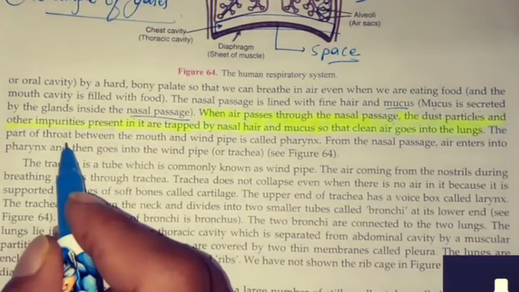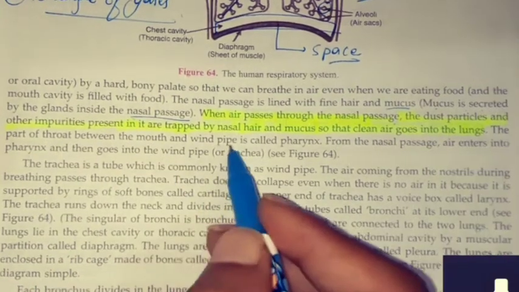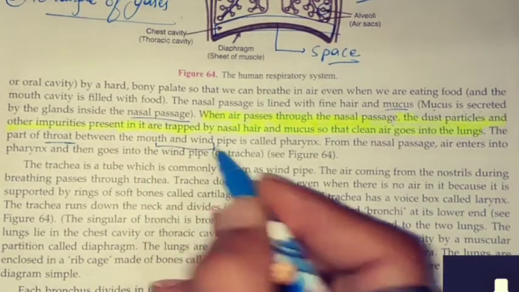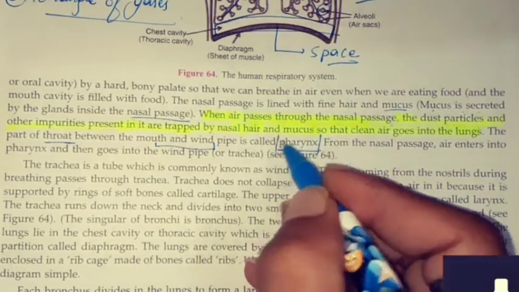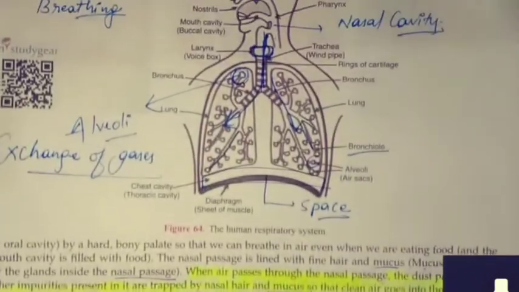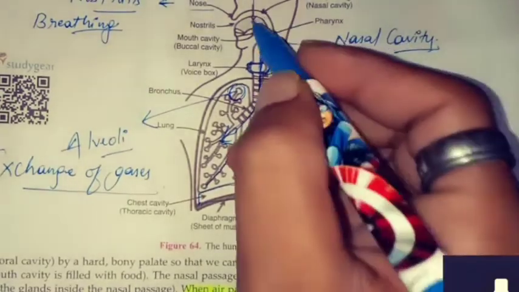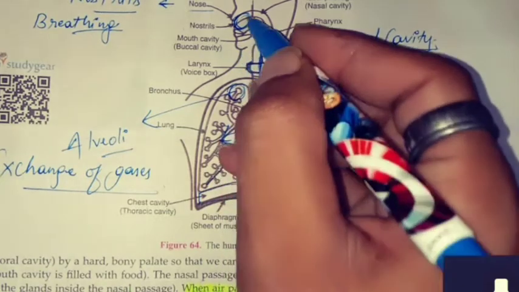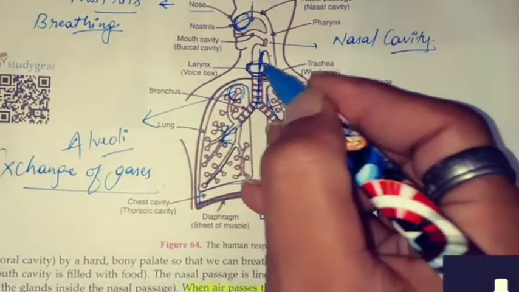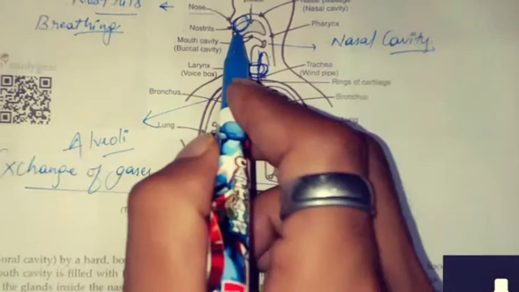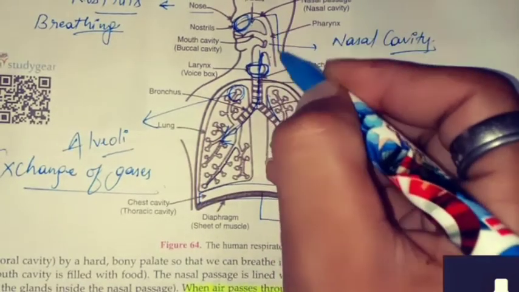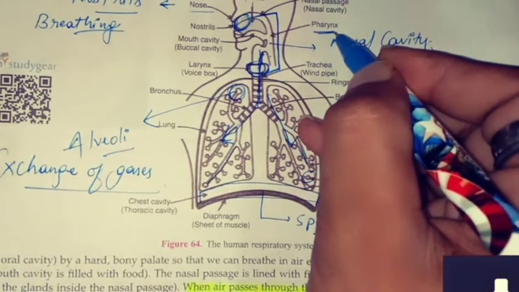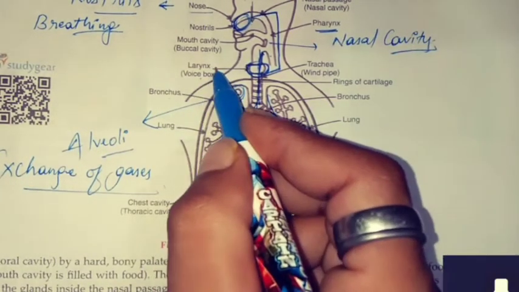The part of the throat between the mouth and the windpipe is called the pharynx. You can see this from here. This is the windpipe, this is the mouth, and this part is known as the pharynx. The voice box is the larynx.